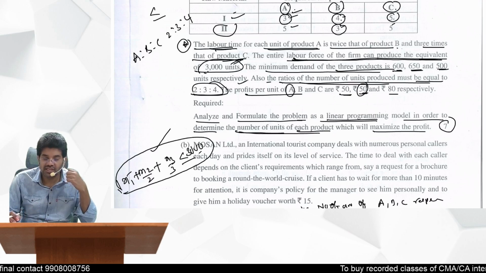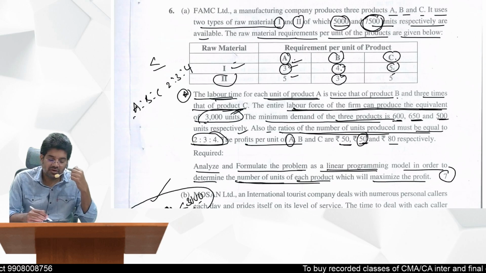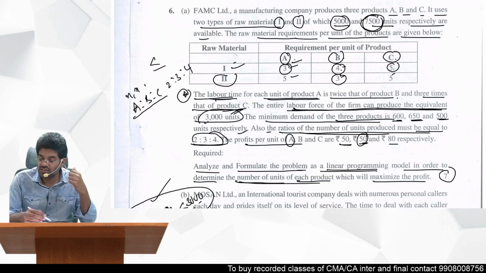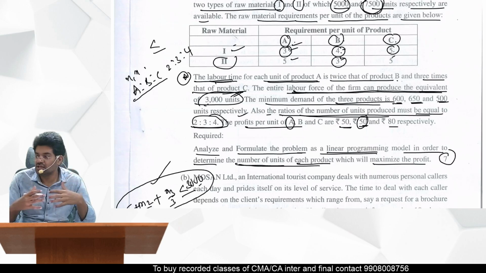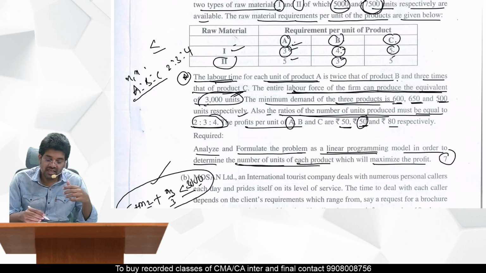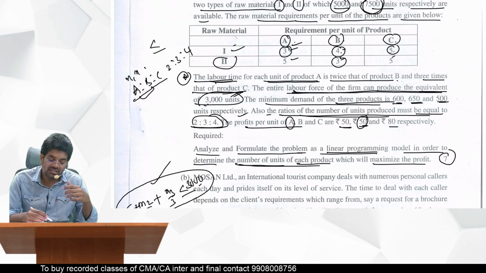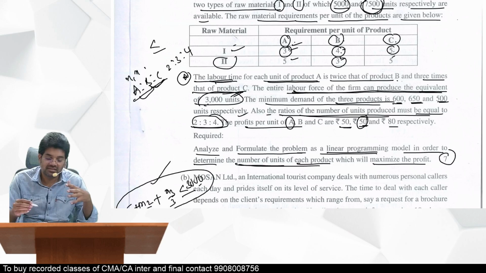And the last one is the ratio. The ratio of number of units of A, B, C, that is x1, x2, x3, must be in the ratio of 2:3:4. So how can you express that as per ratios? x1 divided by 2 is equal to, you can compare this one first, then we can compare this one.